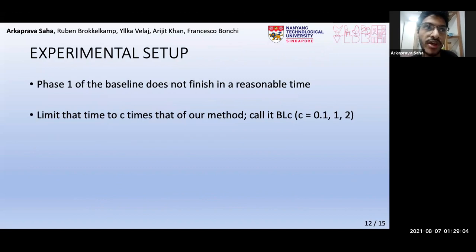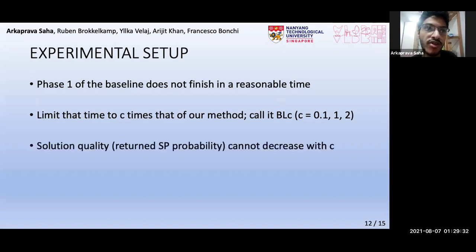Now, we empirically compare the performance of our solution to that of the baseline. As we said earlier, phase 1 of our baseline does not finish in a reasonable time for our datasets. Hence, to make the comparison feasible, we limit that time to C times that of phase 1 of our method, where C can take the values 0.1, 1, or 2. This gives 3 variants of the baseline, and we denote each by BLC.